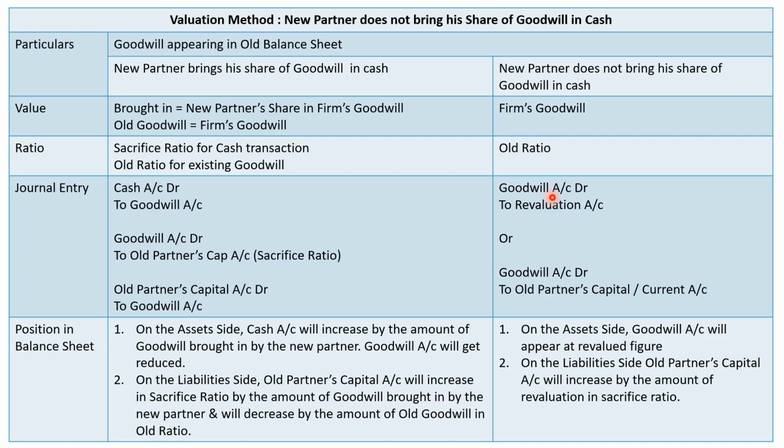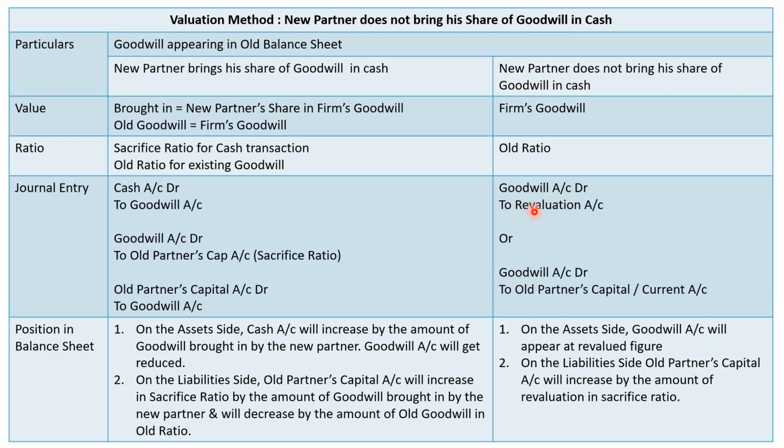Please remember, both the entries are not required. Any one of them is required. Both the entries ultimately result the same thing. Goodwill to revaluation is acceptable entry, or if you don't like it, you can pass second entry, but please don't pass both the entries. Okay, goodwill to old partners' capital is also acceptable, or goodwill to revaluation is also acceptable.